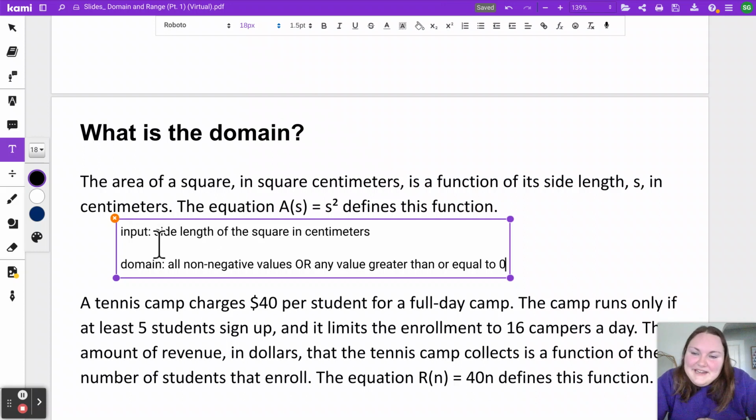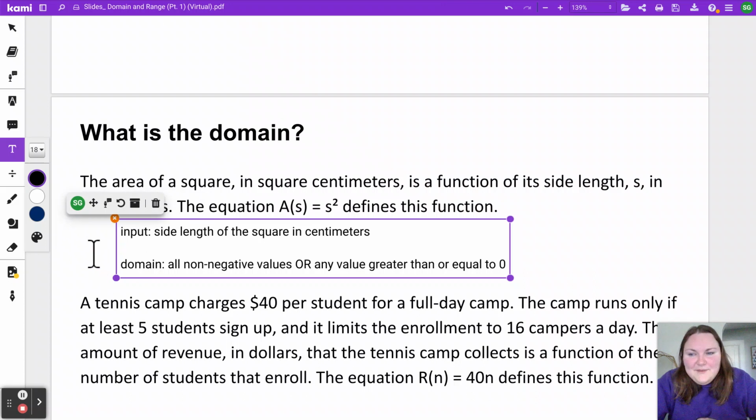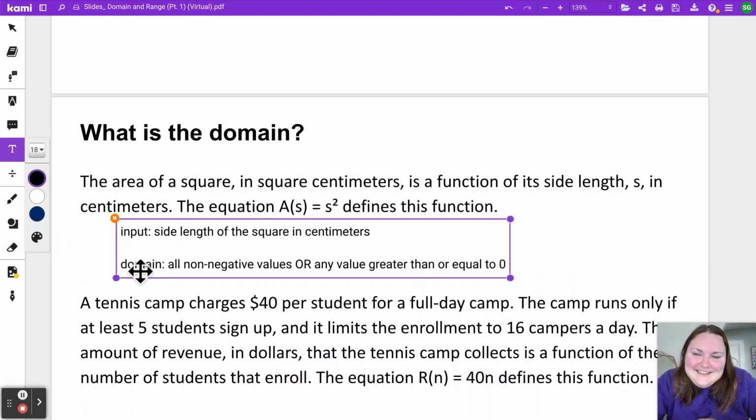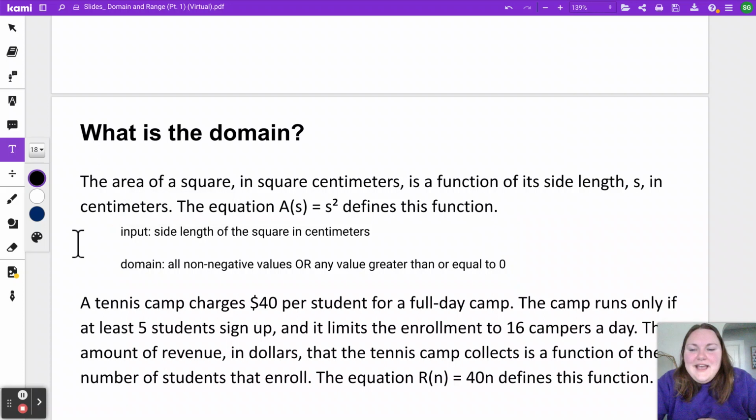I want to put these right next to each other to emphasize the difference between input and domain, because a lot of times students will mix them up. You are definitely going to see questions that ask you what is the domain, and it would be incorrect to say the domain is the side length. The domain is asking what types of numbers could be our input.